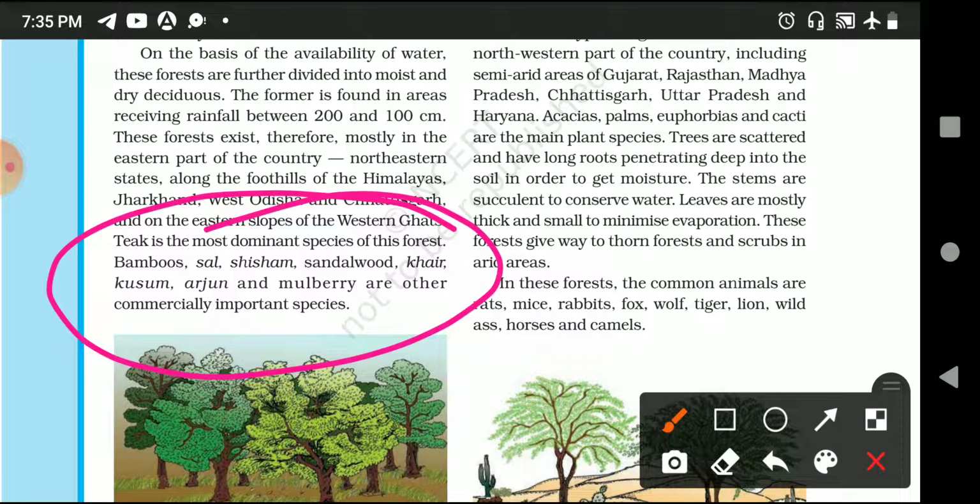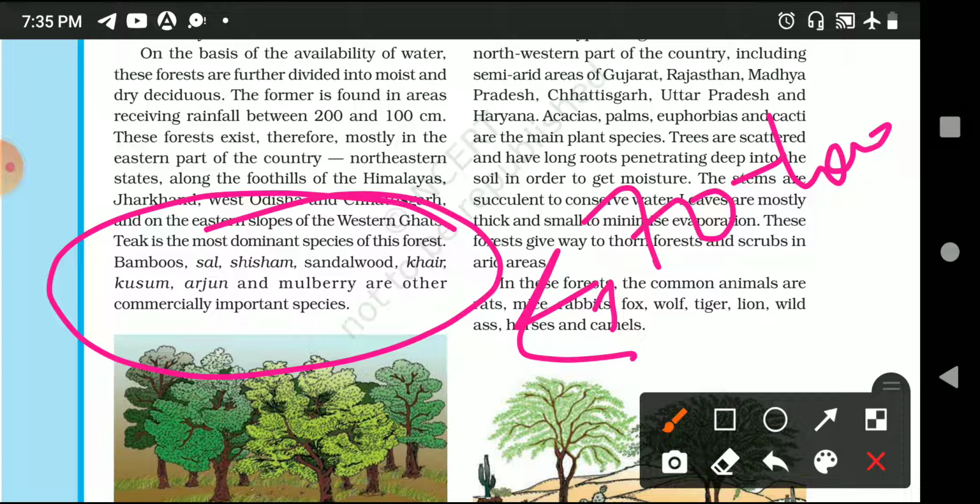Second, there is variation: the area receiving 100 to 200 centimeter of rainfall has teak, sal, sesam, bamboo, and the dry deciduous area, which receives rainfall about 70 to 100 centimeter, has teak, sal, peepal, and neem.